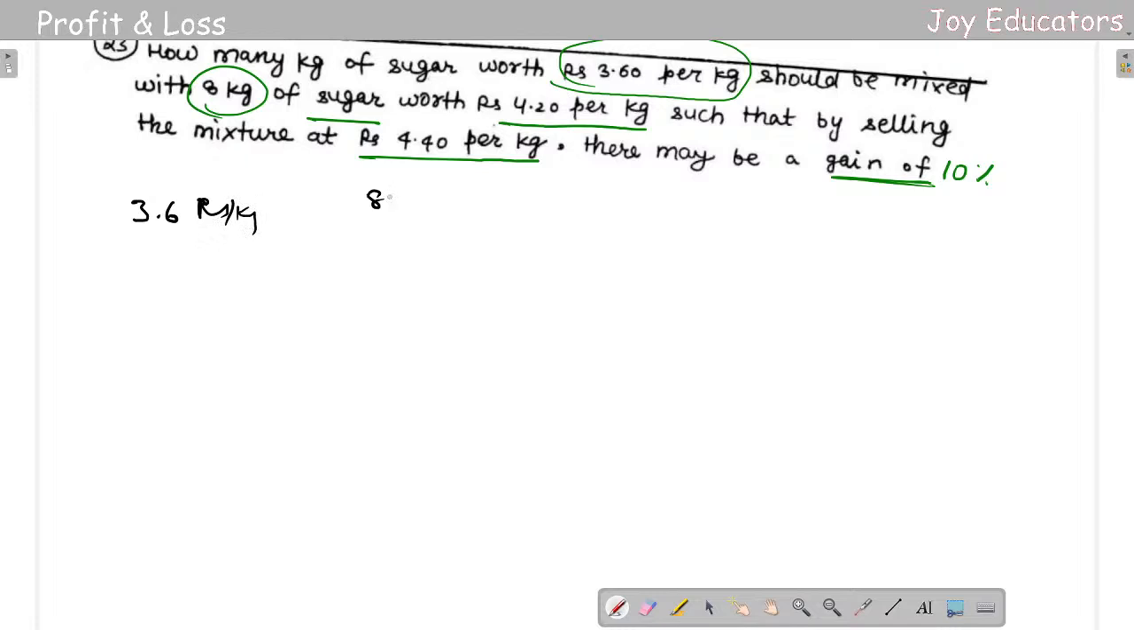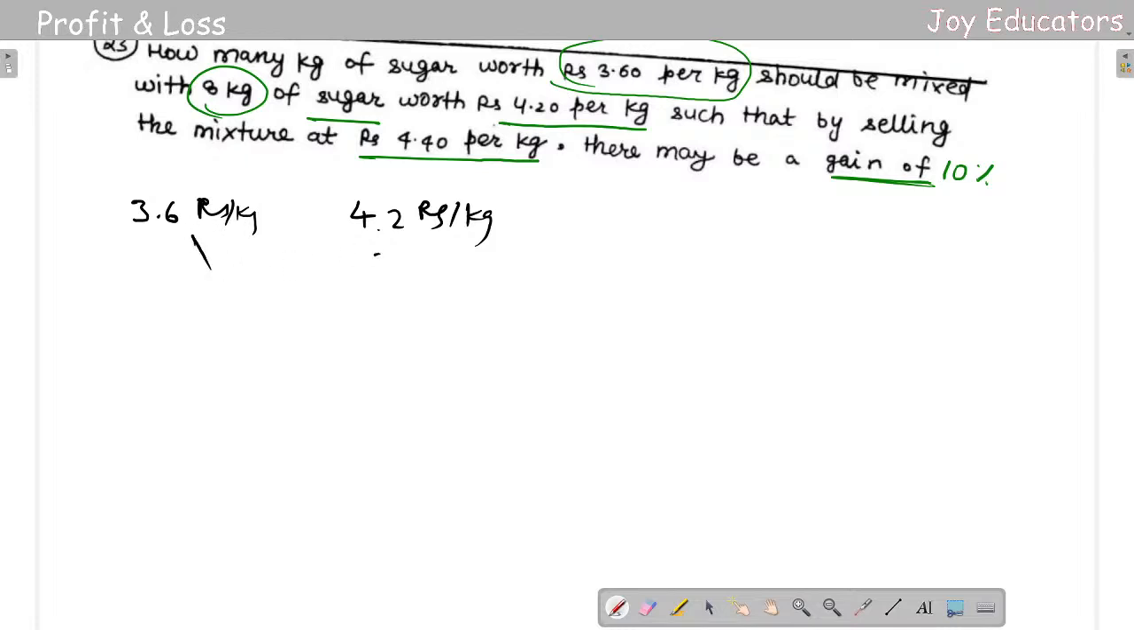And 8 rupees per kg. Sorry. It is a mean value. What they have given is it should be mixed with 8 kg of sugar worth 4.2 rupees per kg, such that by selling the mixture at 4.4 rupees per kg, there may be a gain of 10%. So let us see what exactly the percentage is going to be. It's going to be really simple.